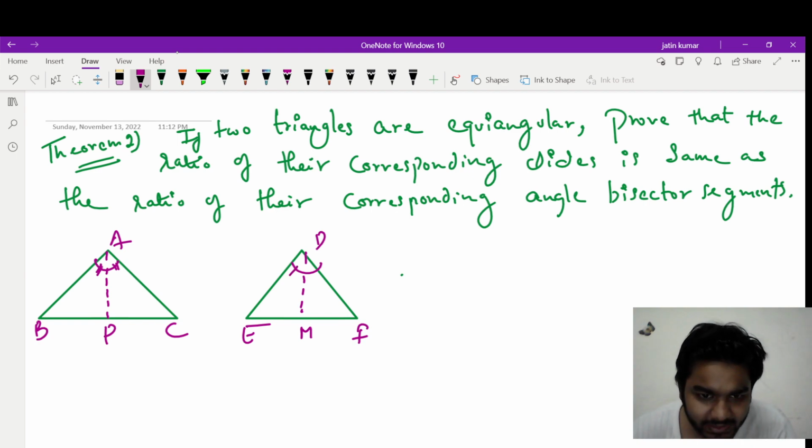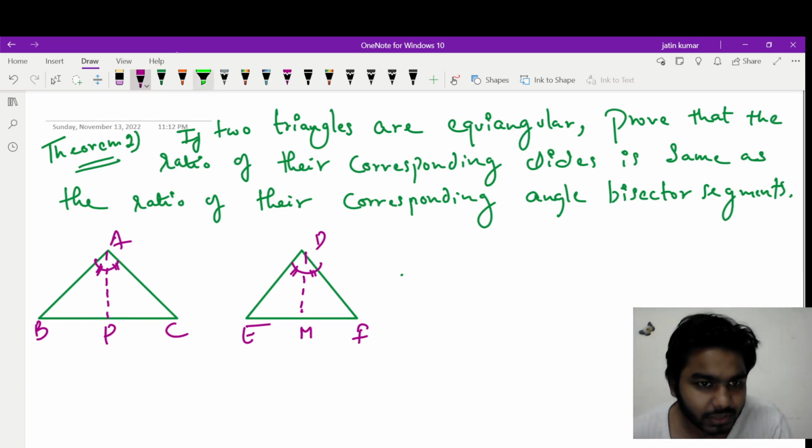So this AP divides angle A into two equal halves. Similarly, DM divides angle D into two equal halves. This is what it means by angular bisector segment, right? So AP and DM are the segments which divide their corresponding angles into two equal halves, right?